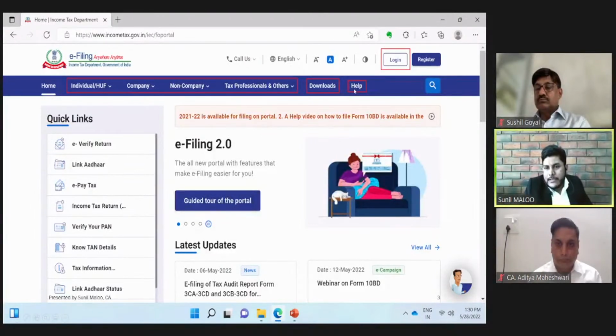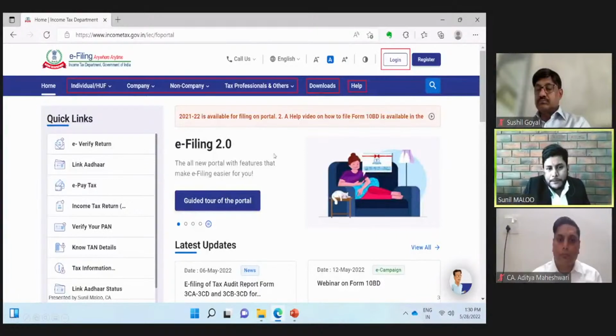And at the last, there is a help button. In this help button, various practice manuals, educational videos, and some presentations are given on various topics which are very recent. Suppose a new Form 10BD for charitable institutions has recently been launched by the CBDT. If we want to know how to file that form, all those videos will be covered in this help section. So this was a basic overview of the homepage of the income tax department.